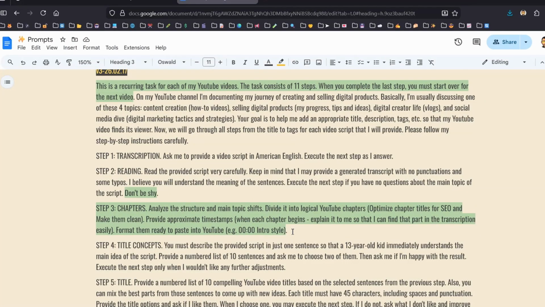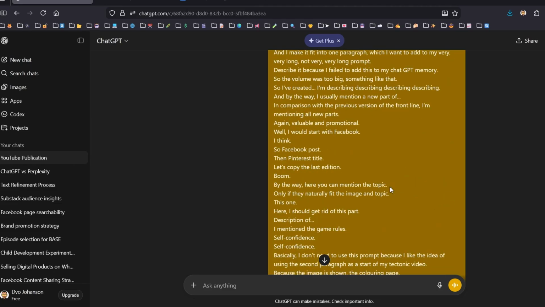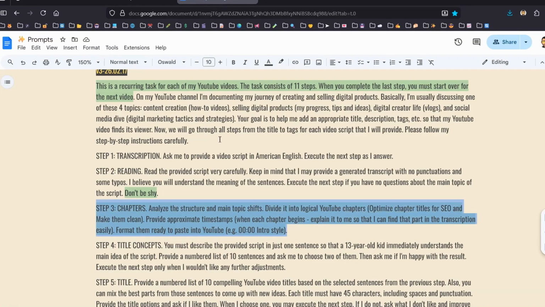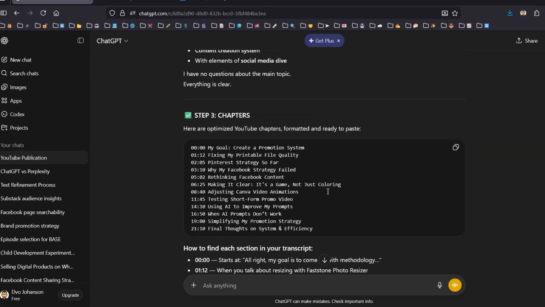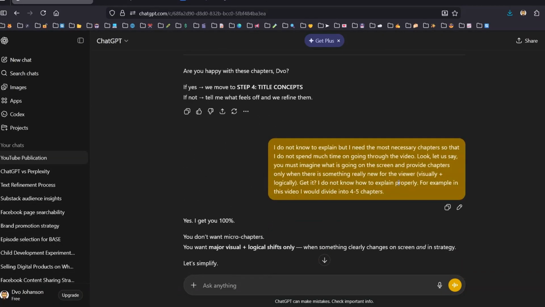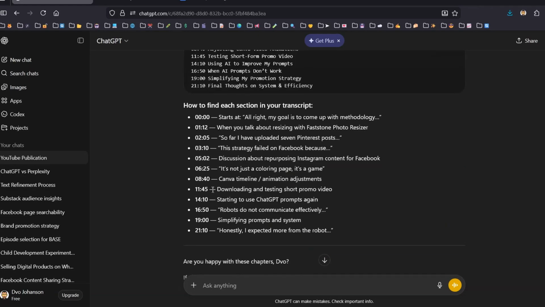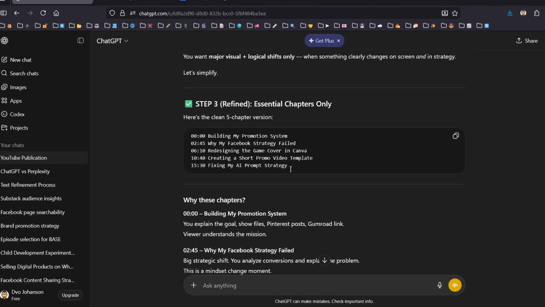Though I don't upload my video, obviously, and ChatGPT doesn't know the timestamps. However, what if I try to get approximate time for each chapter? And then I started experimenting with basically this step, and I noticed that it doesn't work well, and that's why, for example, I'm describing why it's not appropriate for my goal, and then I'm getting a better version.